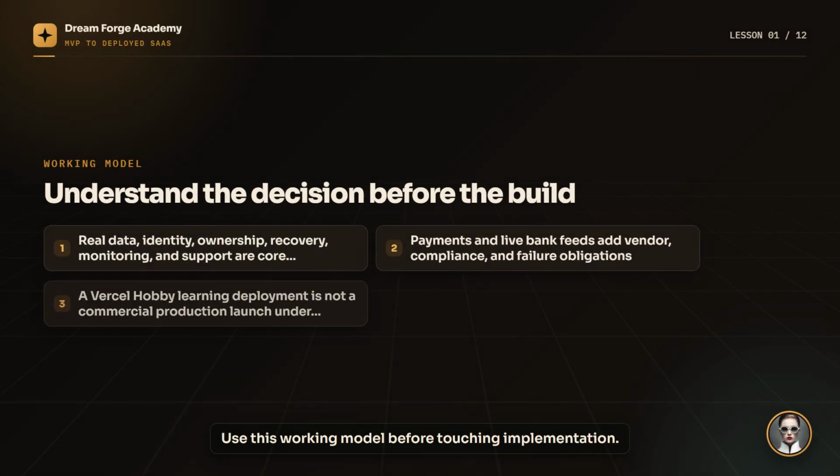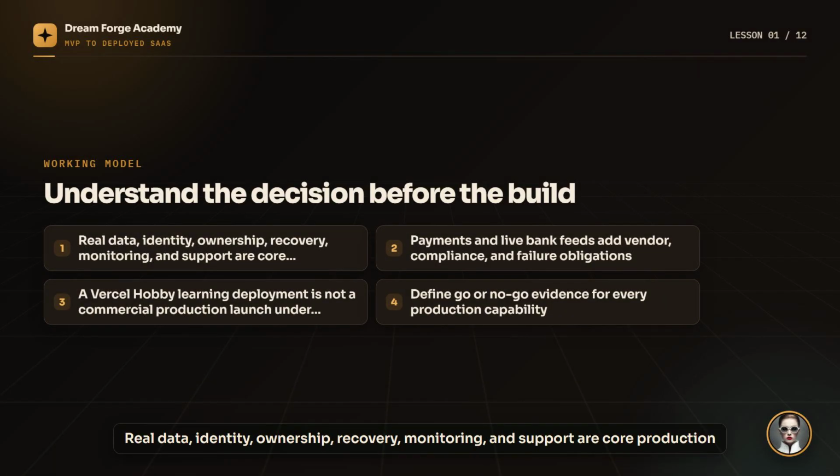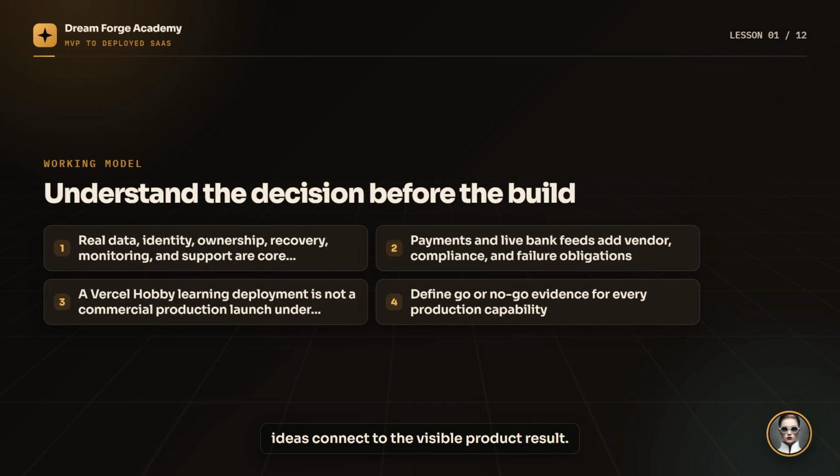Use this working model before touching implementation. Real data, identity, ownership, recovery, monitoring, and support are core production responsibilities. Payments and live bank feeds add vendor, compliance, and failure obligations. A Versal hobby learning deployment is not a commercial production launch under current terms. Define go or no-go evidence for every production capability. The detailed course material explains the vocabulary and shows how these ideas connect to the visible product result.